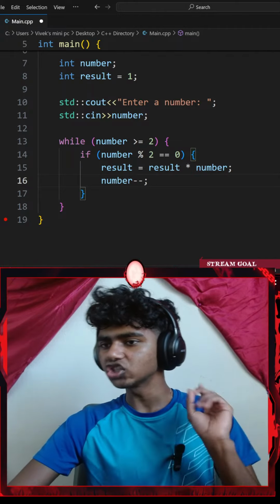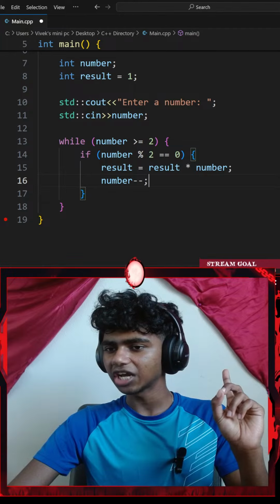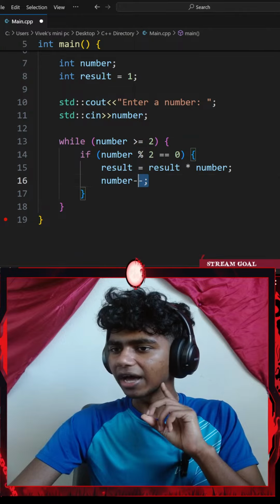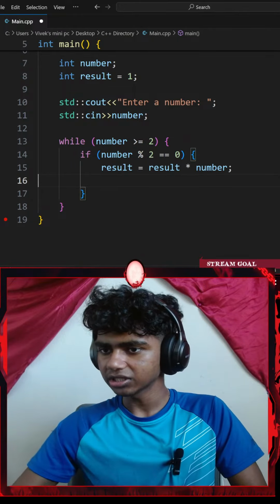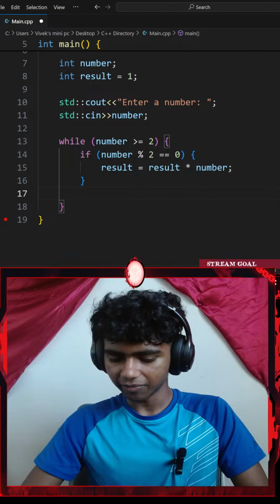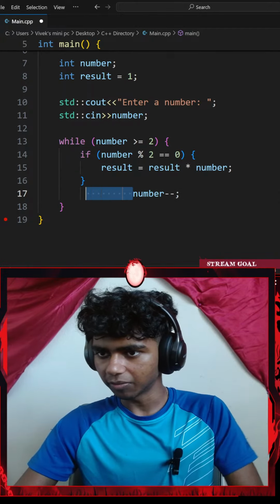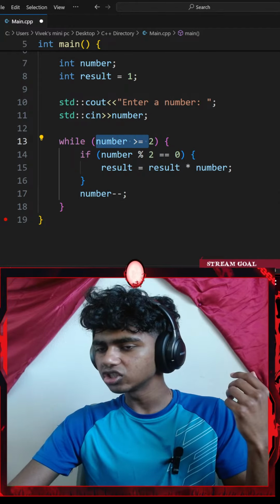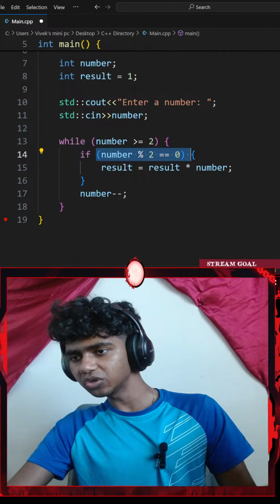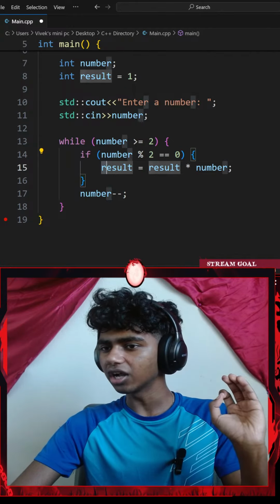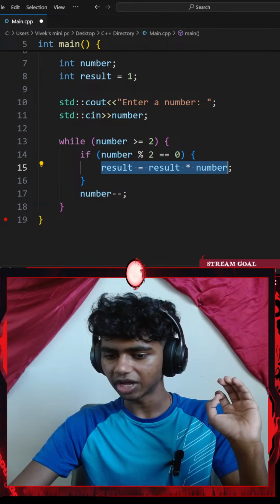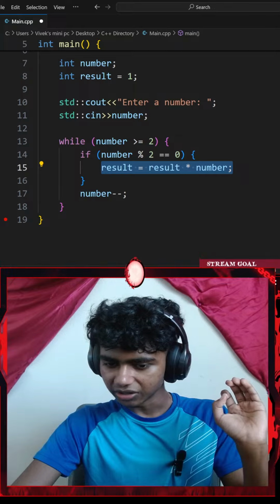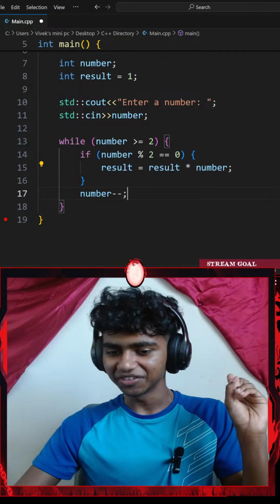Okay, perfect. Should I add the number minus minus outside the if statement? That would seem to make sense, so I might actually add it outside the if statement and see what happens. Let me add that outside my if statement. Maybe remove all those lines. There we go. So, while my number is greater than 2, if number modulus 2 equals 0, only if my number is even, I'll go with result equals result multiplied by my number. Num minus minus will be outside the if. There we go, I figured that out.